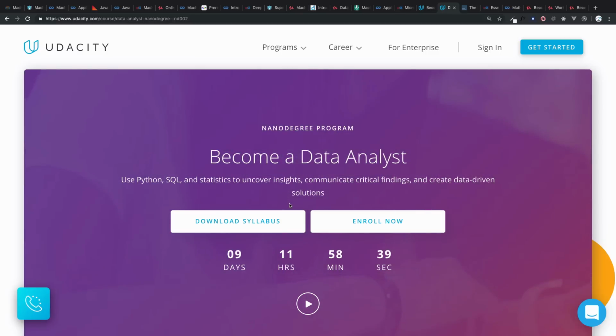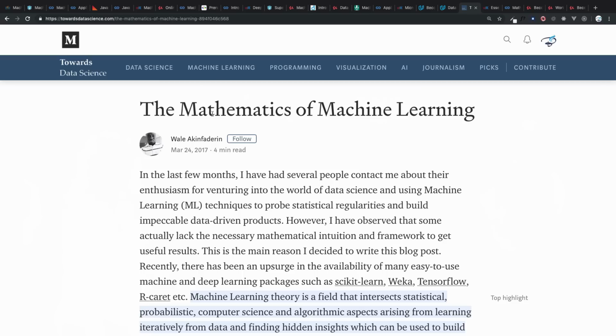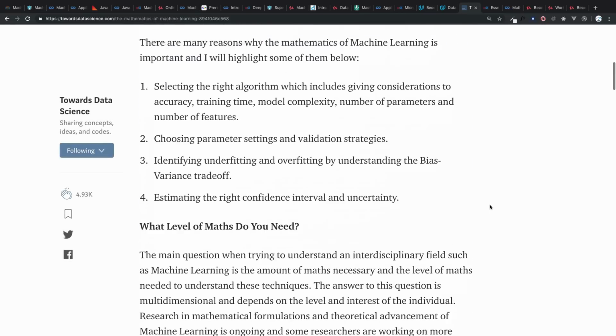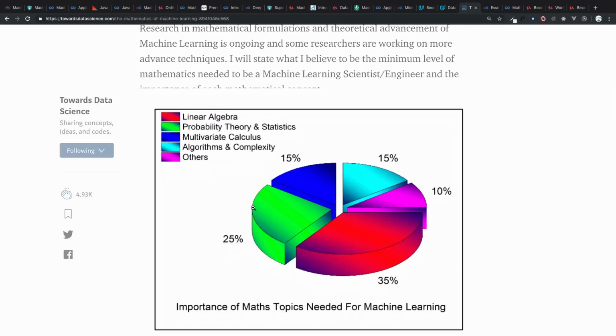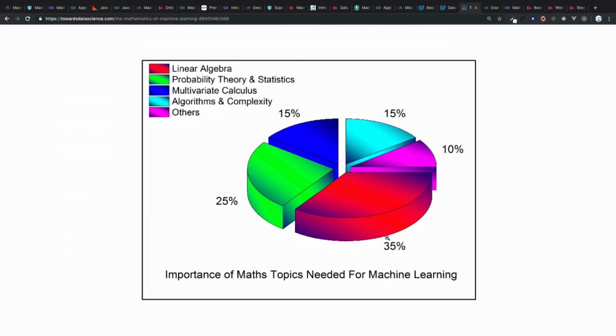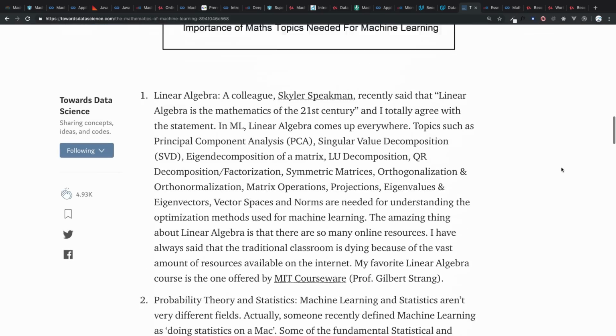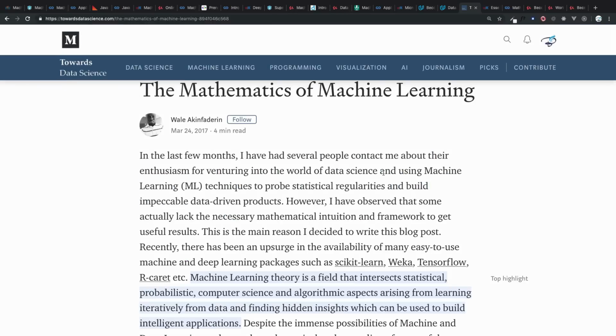Now we know how things are going to work, but as I told you, mathematics is a key point in machine learning. So if you have time and want to learn more about the mathematics of machine learning, then come to this Medium blog, Mathematics of Machine Learning. It says that linear algebra holds 35% of machine learning. Then come probability and statistics. I'm sure you are going to read this article if you have time, because there is a lot of content.